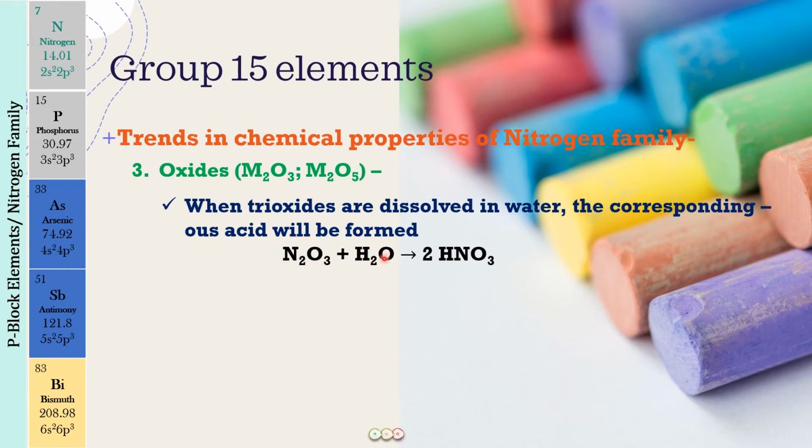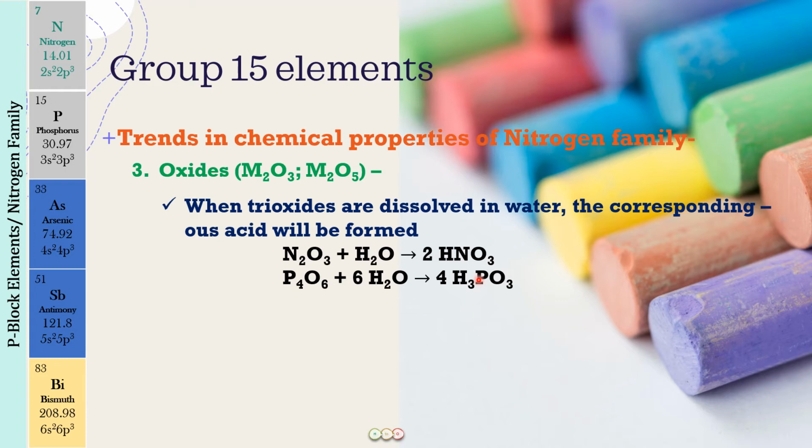When you add water to this, what you get is the corresponding -ous acid, that is HNO2. Okay, and when you put P4O6 in water, again you will get H3PO3, which is phosphorous acid. So N2O3 will give us nitrous acid and P4O6 will give us phosphorous acid.